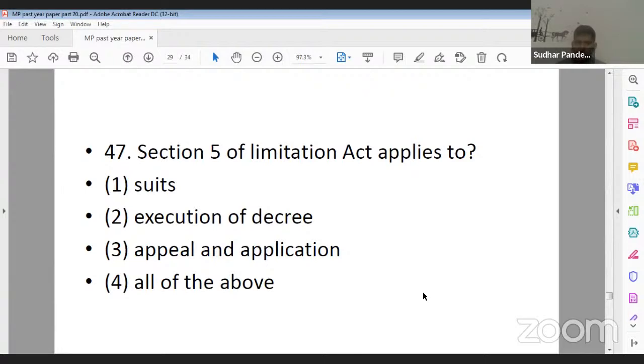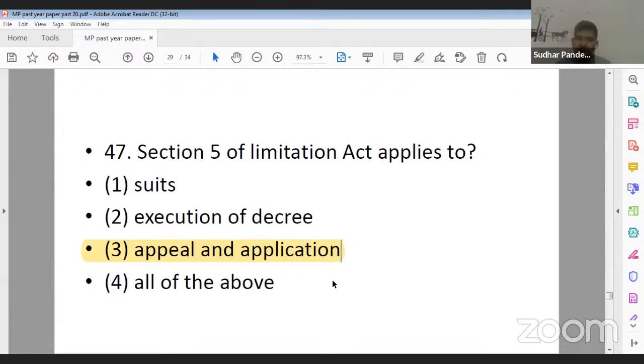Now, if you will read proper provision of section 5 of Limitation Act, it simply says that section 5 of Limitation Act does not apply to suit, execution of decrees, and an application made under Hindu Adoption and Maintenance Act. So it simply means that section 5 of Limitation Act is applicable on appeal and application. तो हर्षवर्धन गौतम जी का आंसर बिल्कुल सही है. अंकिता गुप्ता जी नहीं, all of these नहीं होगा because section 5 of Limitation Act does not apply to suit and an application made under order 21 of CPC.